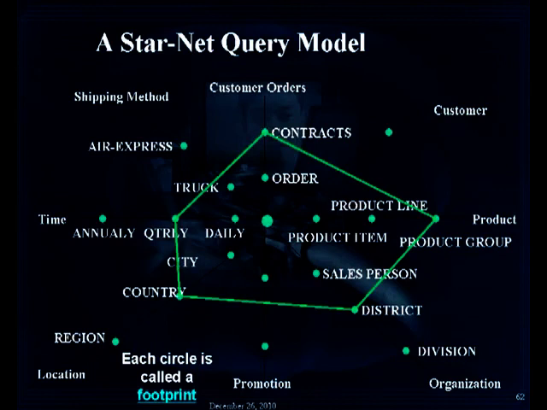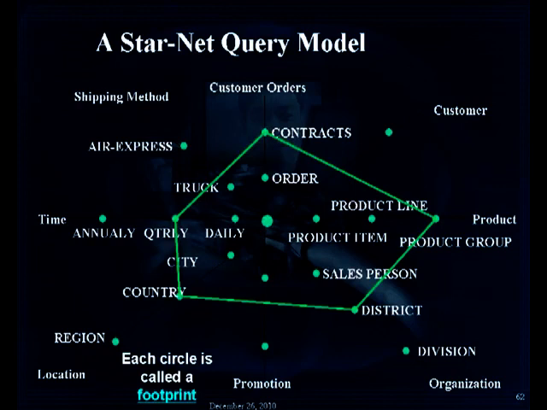For example, the concept hierarchy for customer consists of only 1 footprint, whereas the concept hierarchy for product consists of 3 footprints: product, item, and product group. Whereas the concept hierarchy for organization consists of 3 footprints, namely salesperson, set of salespersons in a district, and set of districts in a division. Set of districts in a division and set of divisions constitutes an organization. So here the dots shown on the slide are termed as footprints.